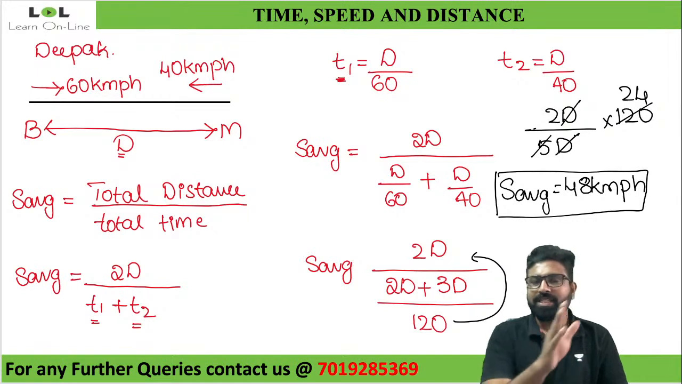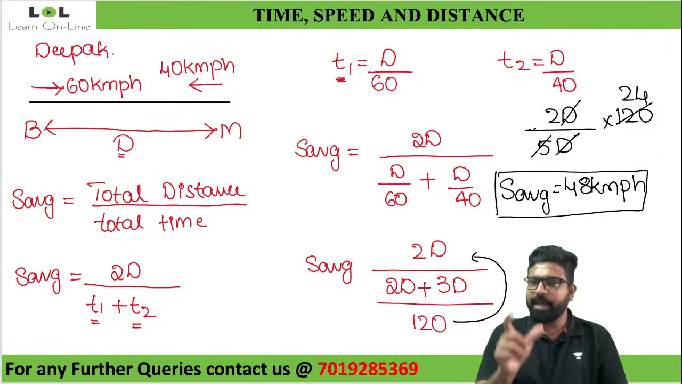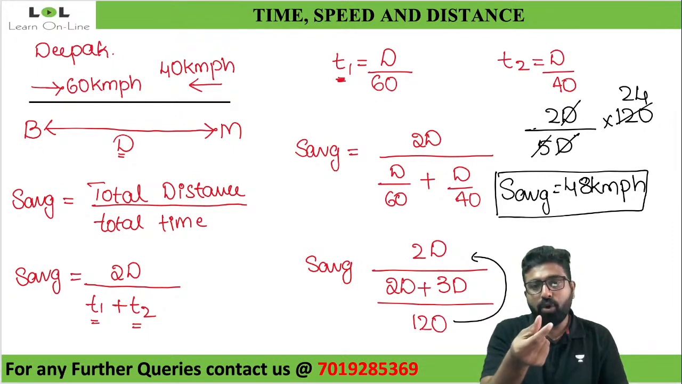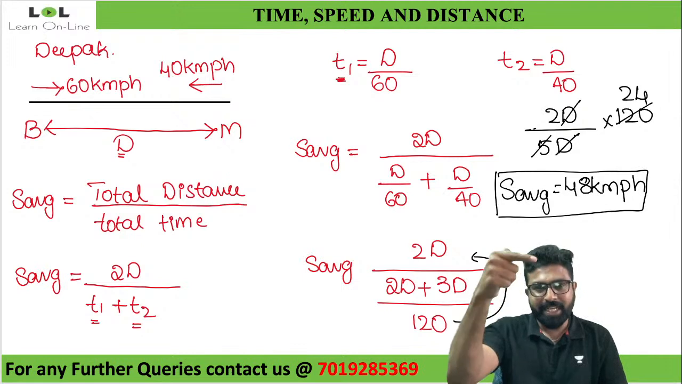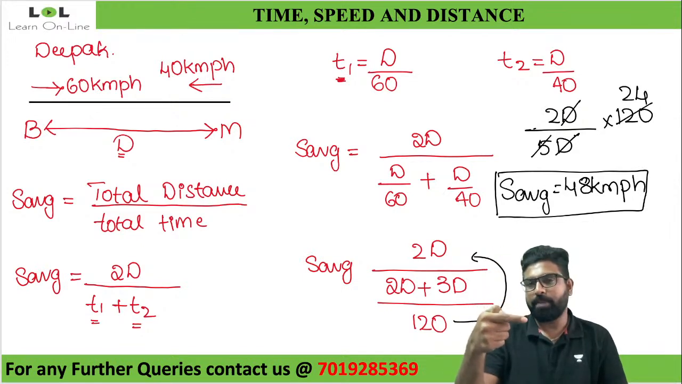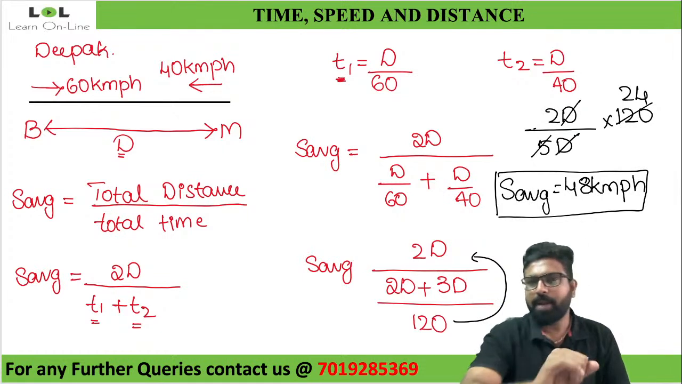I didn't do anything. I'm just telling you 60 kilometers per hour, and while coming back 40. I don't know what the distance is, so I assumed it to be D. What is the total distance traveled by him? It will be 2D. Now what will be the time taken when he's traveling from Bangalore to Mysore? If I take it as T1, we know that time is nothing but distance divided by speed. The distance he's traveling from Bangalore to Mysore is D, divided by speed, which is 60 kilometers per hour. If I simplify this, I get 48 kilometers per hour.